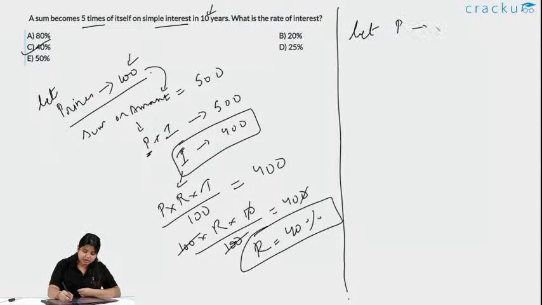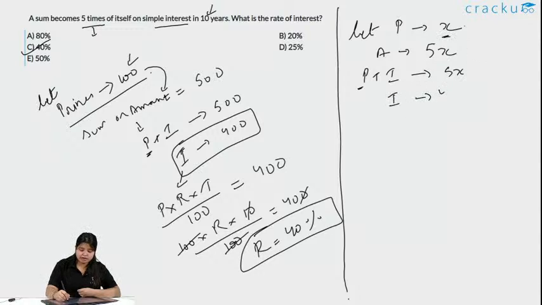Let principal be x. So, we know that the principal becomes 5 times after 10 years. So the amount is 5x. We know amount is principal plus interest. 5x is the amount, and the principal is x. So, what is the interest? You just subtract x from 5x. What do you get? 4x.